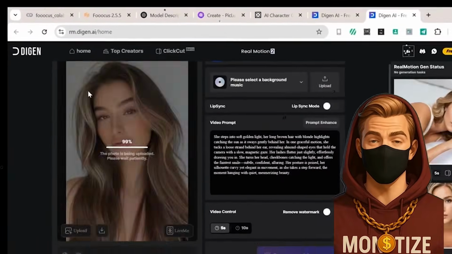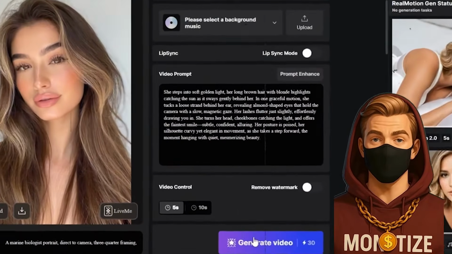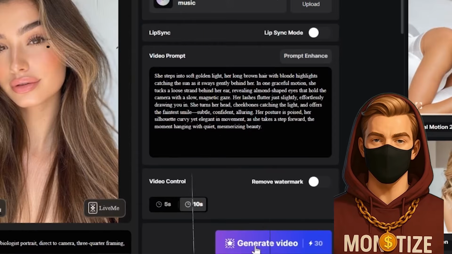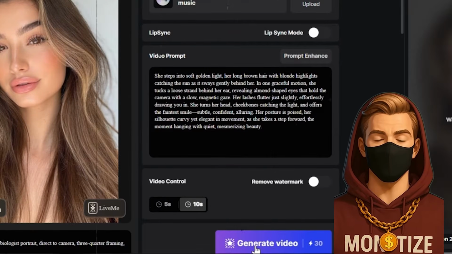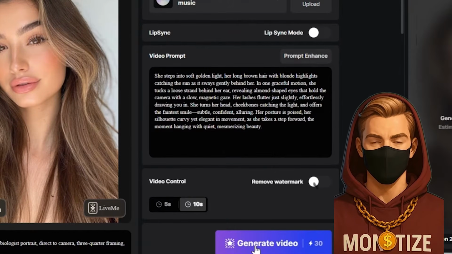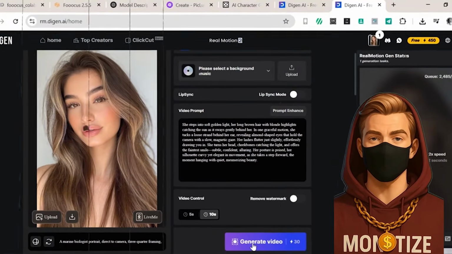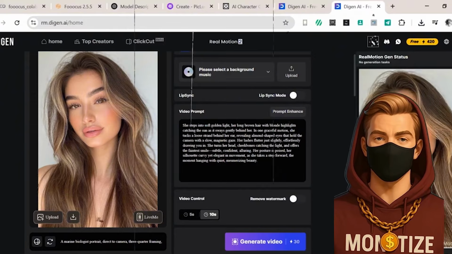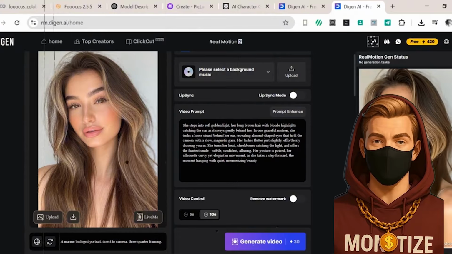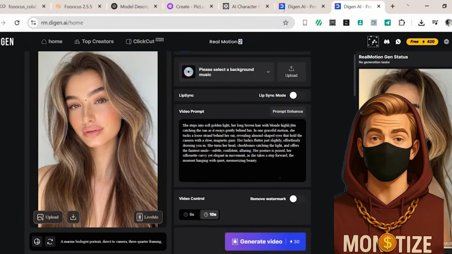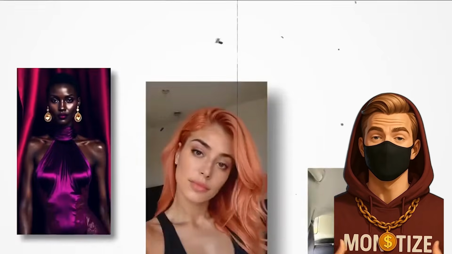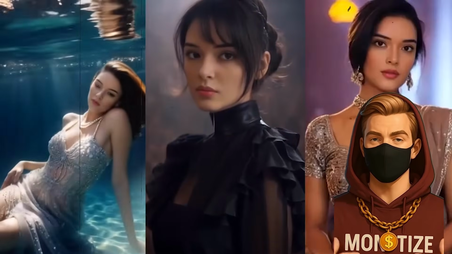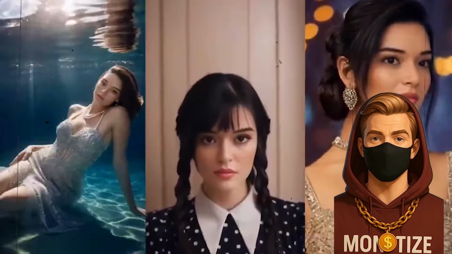Is it perfect? Not quite. Sometimes the voices sound a little too monotone, and certain facial animations land deep in uncanny valley territory. Think hyper-real Zoom call with a mannequin. But when it works, it really works, especially for short-form content like TikToks, Reels, and YouTube Shorts. Digen helps blur that final line between animation and authenticity.